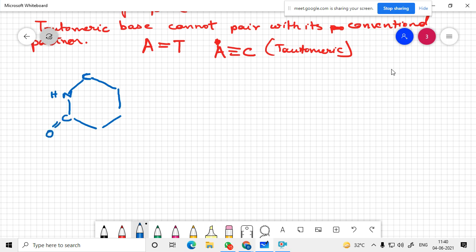So CNN has got a double bond. Now CNN has got double bond will not be there.